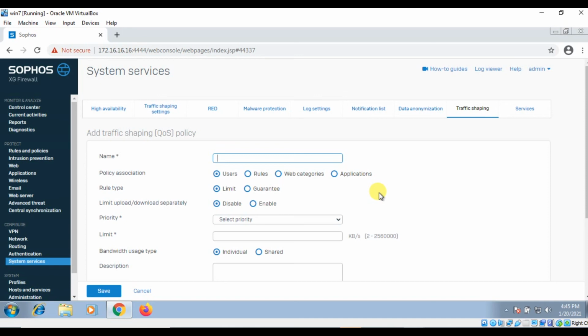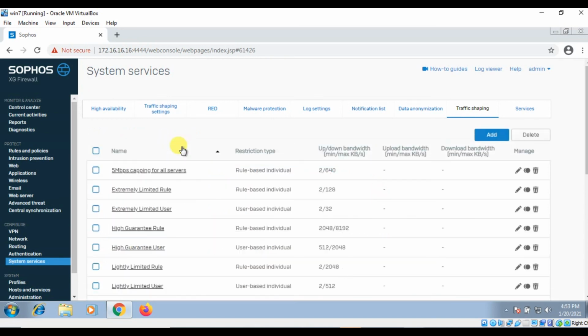So I hope my example helps you understand all the types in which we can apply this traffic shaping policy. In the upcoming 2 or 3 videos, we will continue over the traffic shaping concept and we will see all the